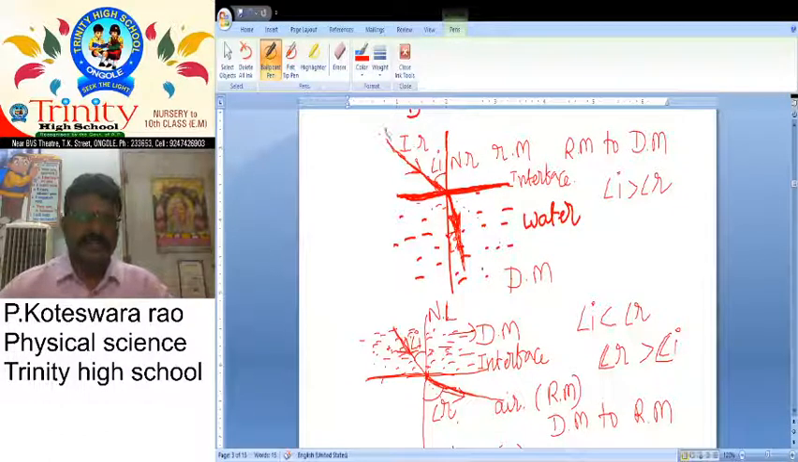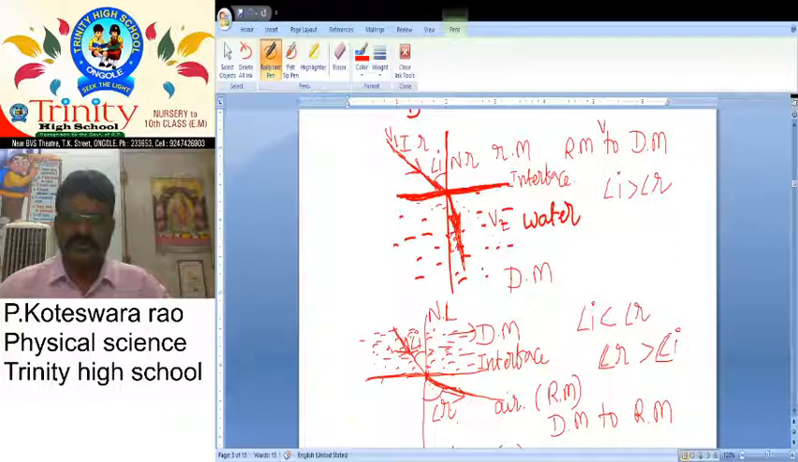Here we take the velocity v1, and here the velocity is v2. So where is the velocity more, in rarer medium or denser medium? Rarer medium. So here we write v1 is greater than v2. The velocity of light is more when the light ray travels in the rarer medium.